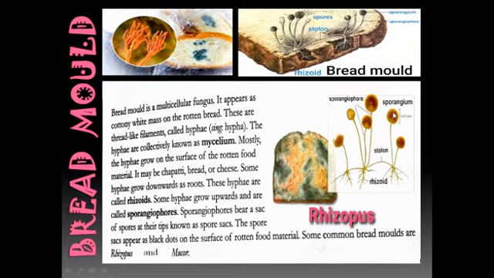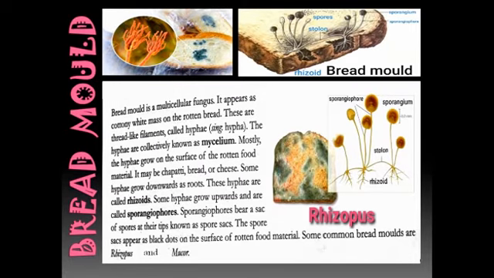The spore sac appears as black dots on the surface of rotten food material. Sometimes you can see it is white and cottony, but some black dots are also there. These are nothing but the sporangia, the spore sacs. Some common bread molds are Rhizopus and Mucor. So this was all about the common characteristics of bread mold.